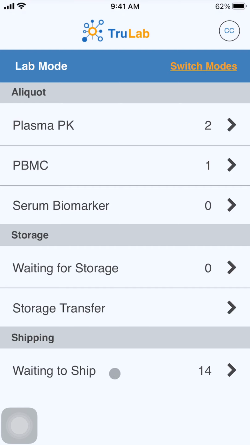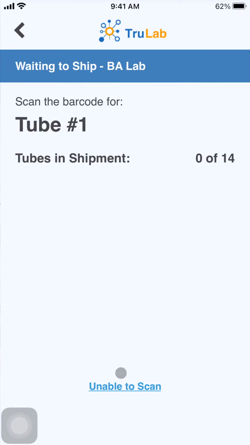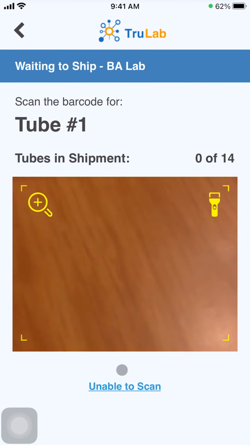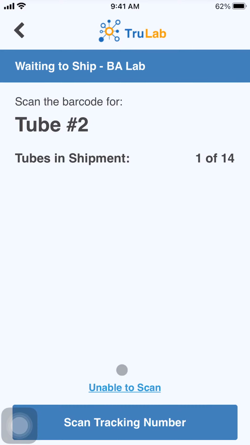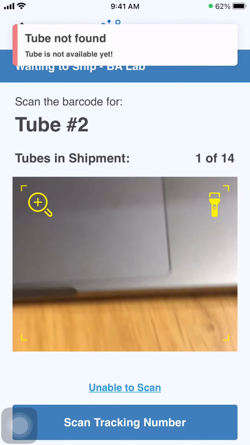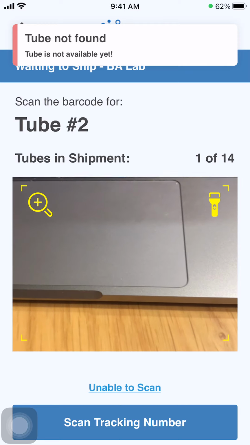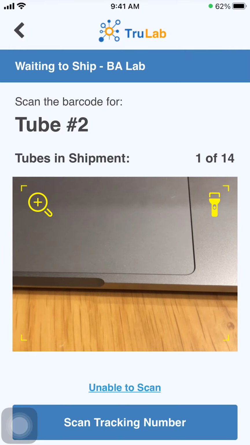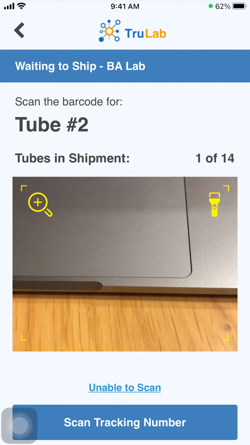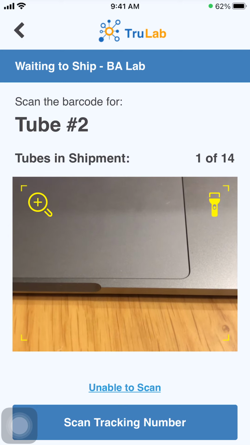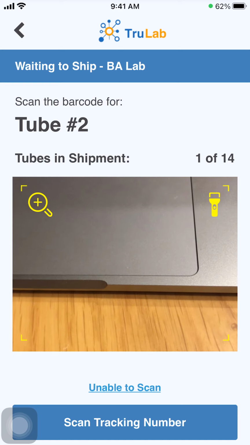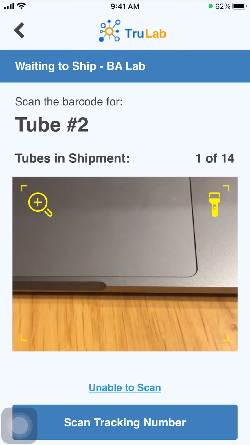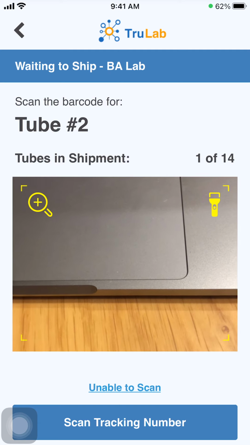Now finally, these two aliquot tubes have dropped down to the Waiting to Ship tab. And so now, when we're ready to ship these samples, we can select Waiting to Ship. Now I'm prompted to scan the two tubes that will be going in the shipment. So I'll scan the first one. Now I'll scan the second one. In this example, the tube that I scanned was not the correct tube that is in the shipment. And so this is one functionality within TrueLab in which there's built-in error handling to capture any samples that may not have been designated for shipment to this specified lab or central lab.